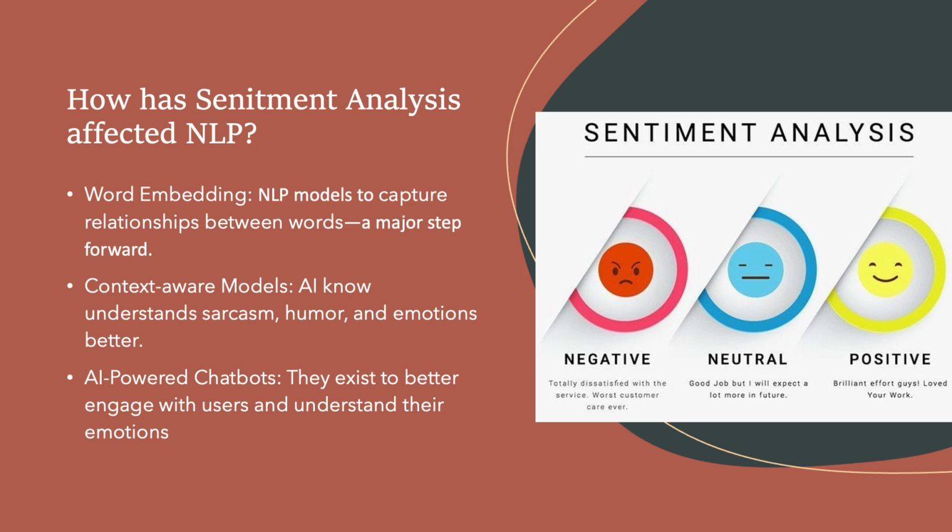So, because of these transformer-based models, sentiment analysis has required NLP to go beyond single words and understand entire sentences in context, which is much better for understanding text. This has led to breakthrough models like GPT, or Generative Pre-trained Transformer, which learns from large-scale text data and generates more human-like responses. Or BERT, which is called Bidirectional Encoder Representations from Transformers, which reads sentences both ways to capture full meaning.